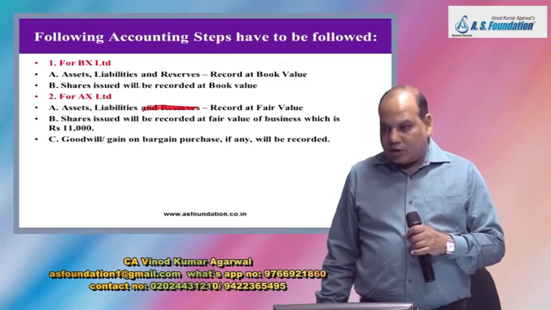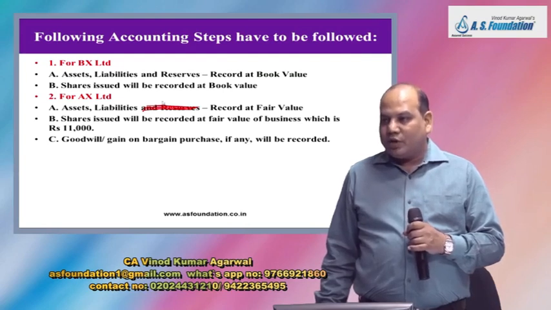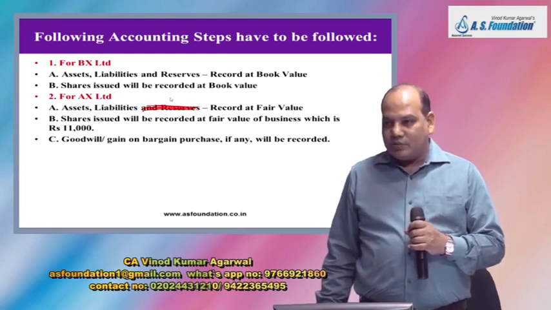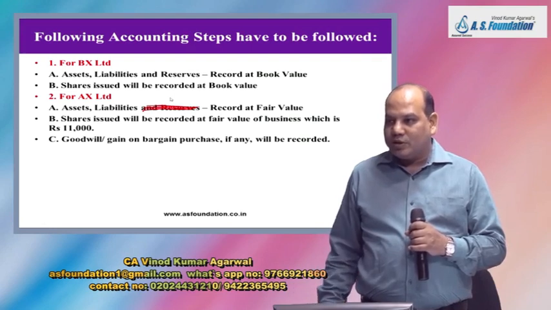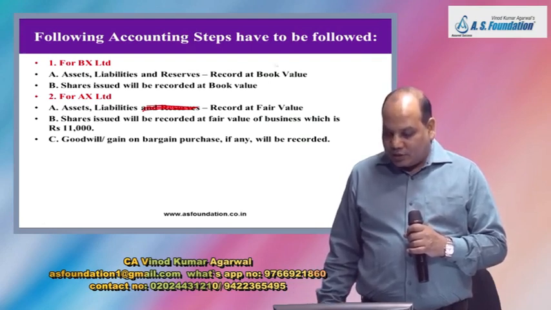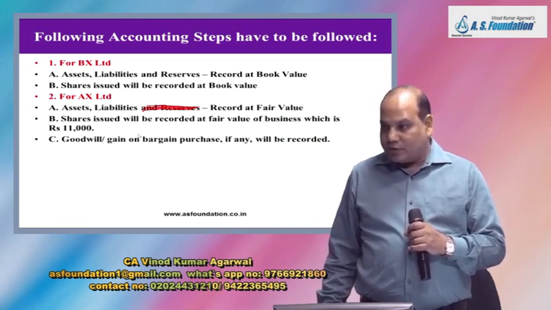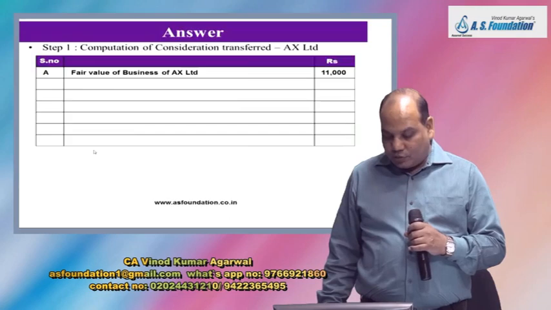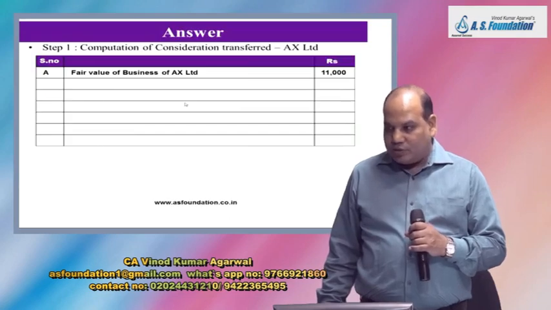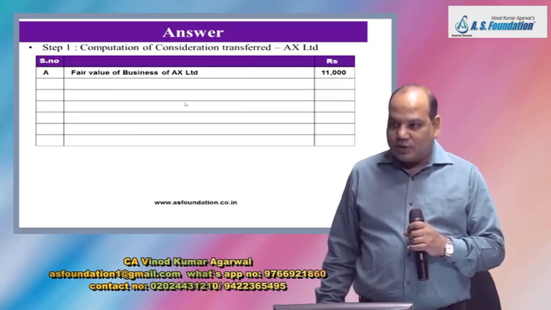For BX Limited, no goodwill or gain on bargain purchase will arise. You are going to just copy paste the entire book values of BX Limited. But for AX Limited, because you are going to record at fair value, there may be some difference, and the difference will be goodwill or GOBP, gain on bargain purchase.